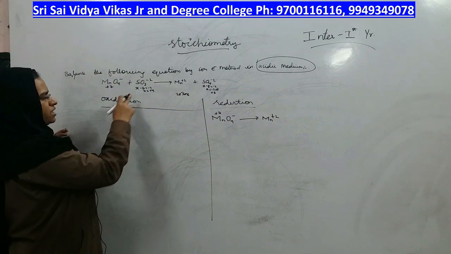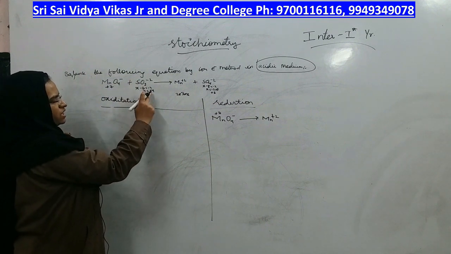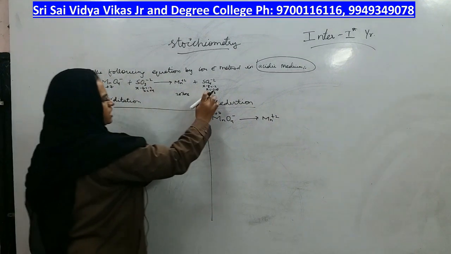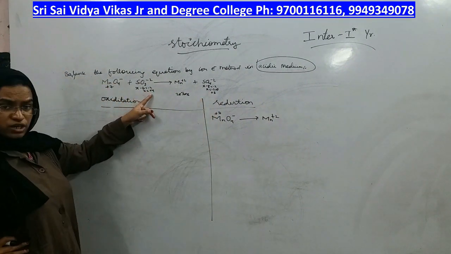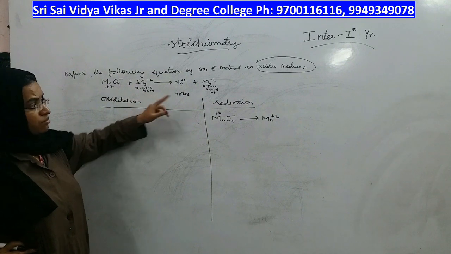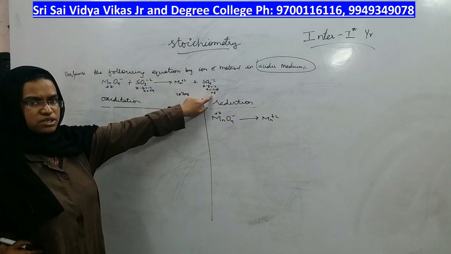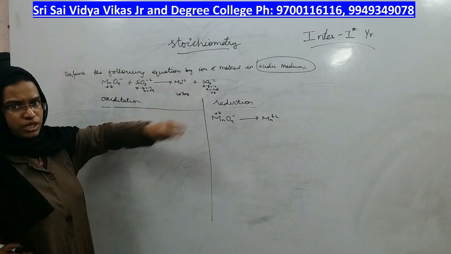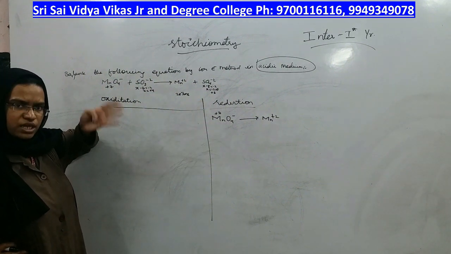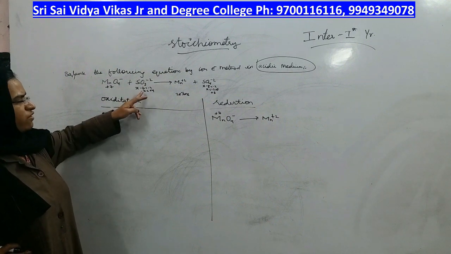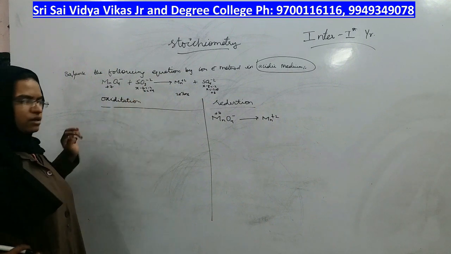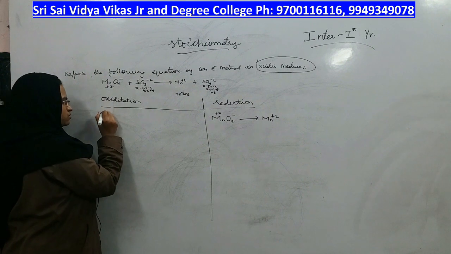Okay. And for the remaining, look at sulfur: here it has 4 electrons less, here it has 6 electrons less, right? Earlier it was only 4 electrons less, but here 6 electrons are less. That means it has lost how many electrons? 2 electrons. Is it losing electrons or gaining? Losing electrons. Losing electrons is nothing but oxidation. So you have to write this component under the oxidation column. Let us do so.